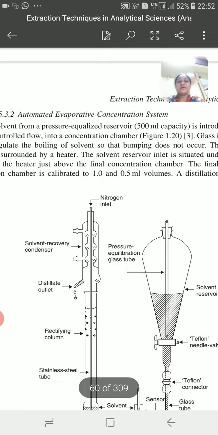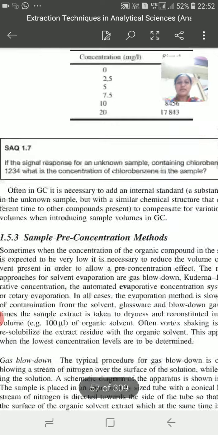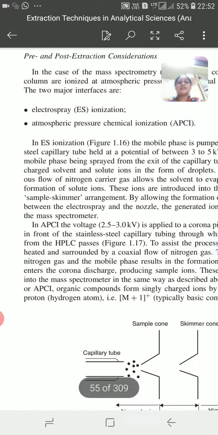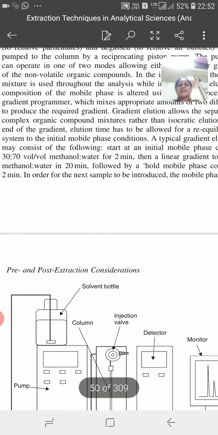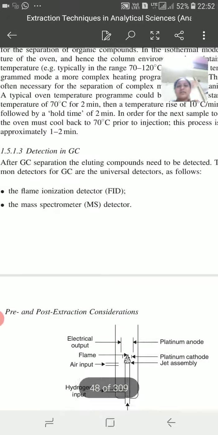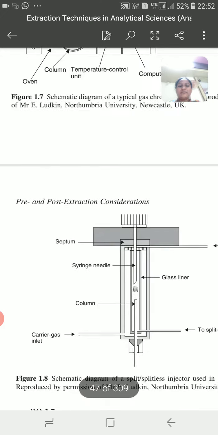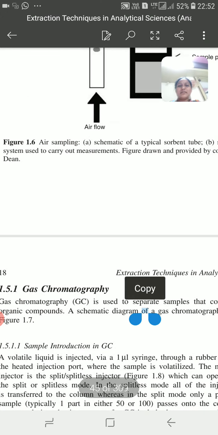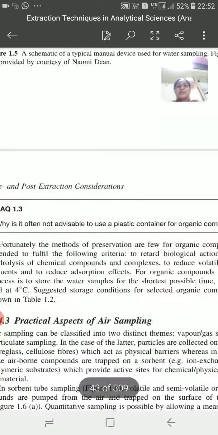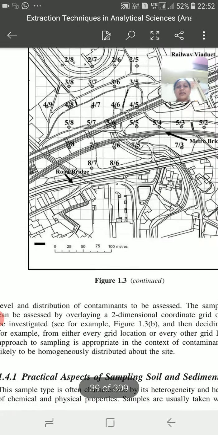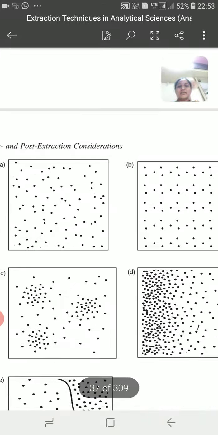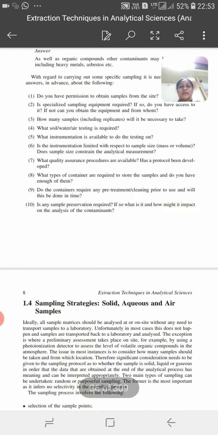So we observe the list of organic compounds to be analyzed with the help of extraction techniques. In your book they give a table. In that table the different components are present which are used for extraction purposes.